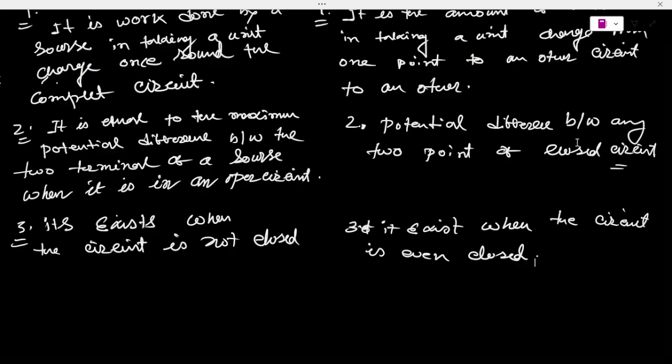Okay, and at the same time it is equal to the sum of potential difference across the components of the circuit, including the potential difference required to send the current through every component. It is larger than the potential difference across any circuit element.